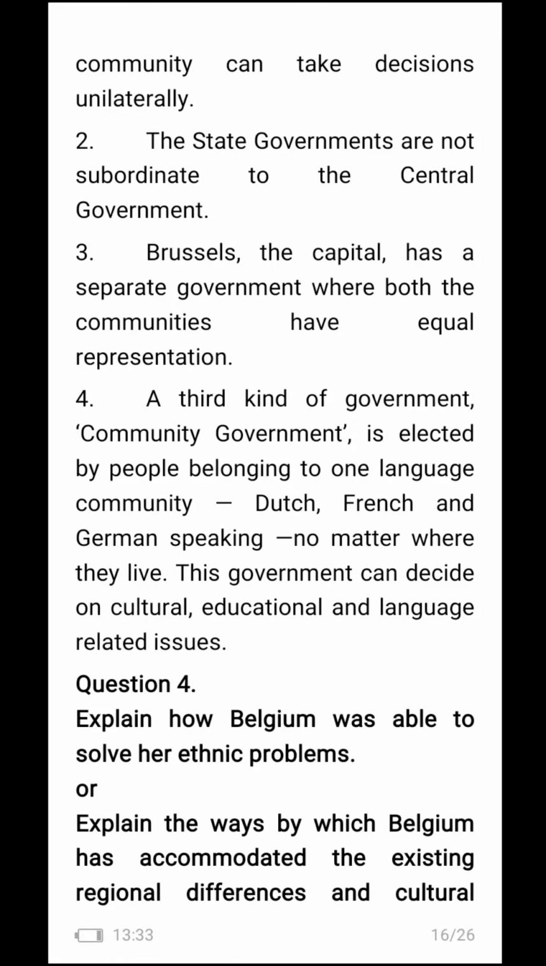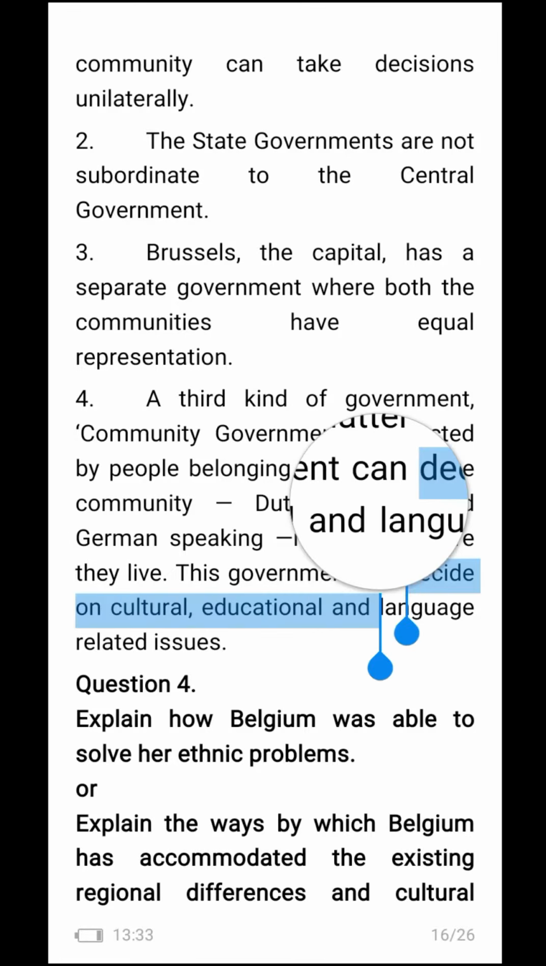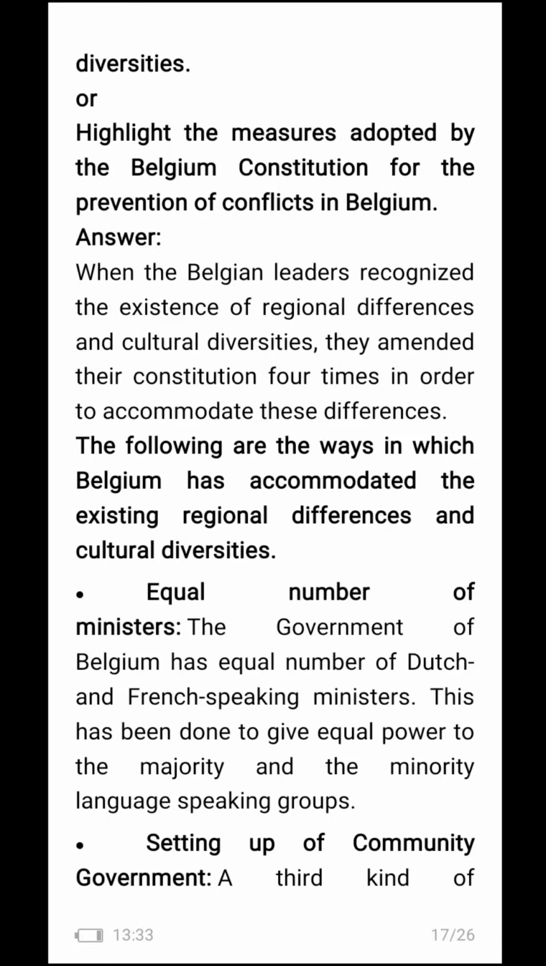Explain how Belgium was able to solve her ethnic problems, or explain the ways by which Belgium has accommodated the existing regional differences and cultural diversities, or highlight the measures adopted by the Belgian constitution for the prevention of conflicts in Belgium. Answer.